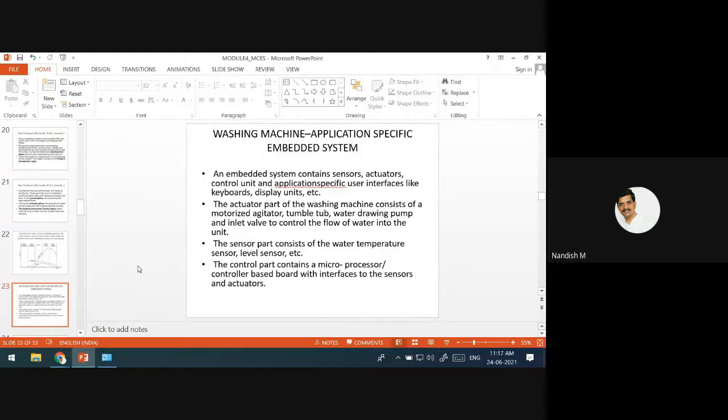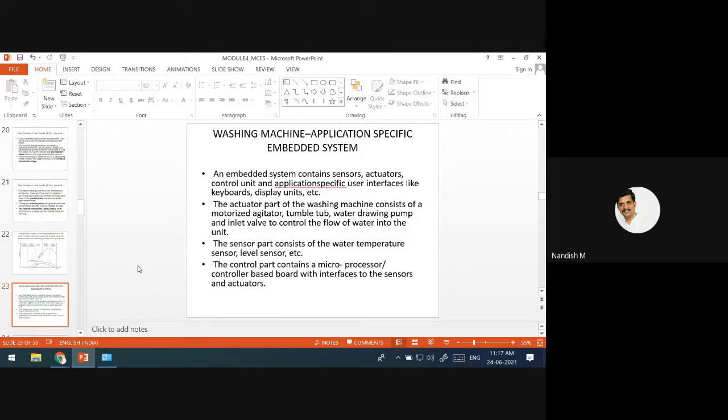Let's see some internal components of this and how it actually works. That is what we are going to discuss. This washing machine comes under the category of home automation, because it automatically washes the clothes. What does it actually contain inside?